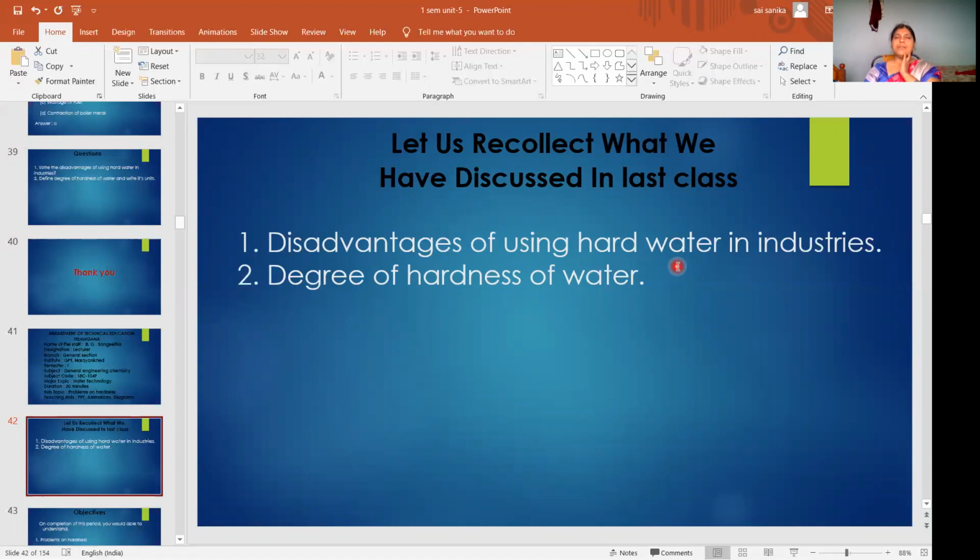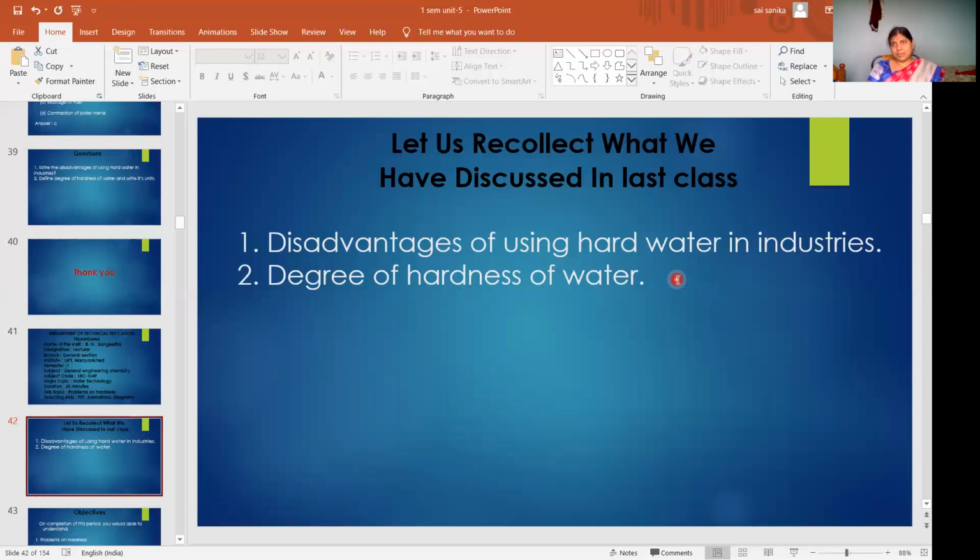Then next, the pharmaceutical industry. What happens in pharmaceutical industry? If hard water is used, undesirable products will be formed. Then calcination: these precipitates will be deposited on the articles, that is called calcination. In boilers, what happens?